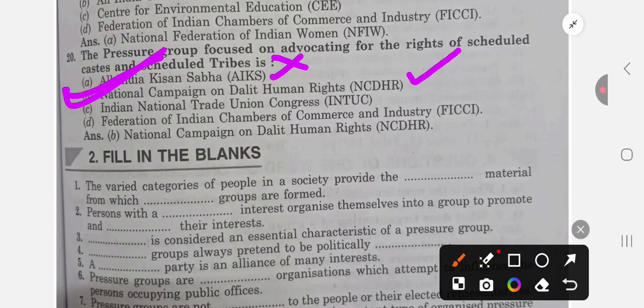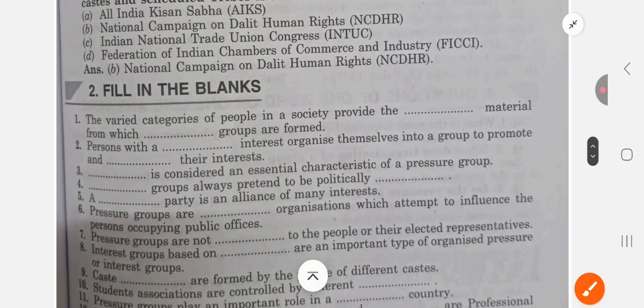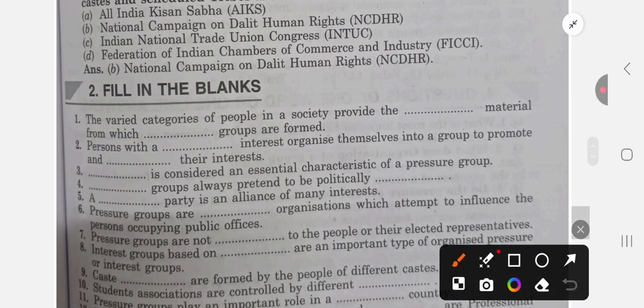Now moving to the next part, that is fill in the blanks. Let's do fill in the blanks from this topic. First question is, the varied categories of people in a society provide the dash material, the raw material from which interest groups are formed. So here, interest. Question number two, persons with a common interest organize themselves into a group to promote and protect their interest. So here, promote and protect.